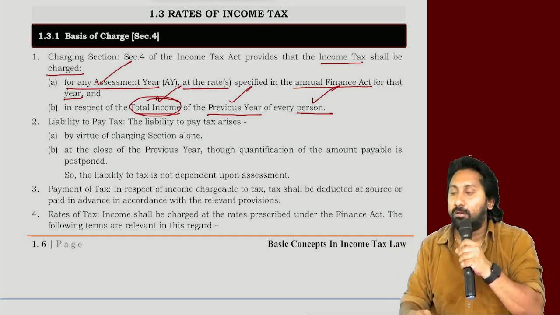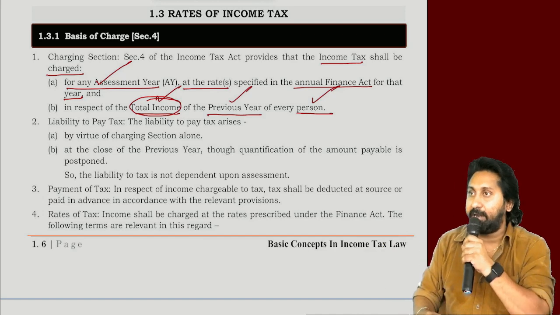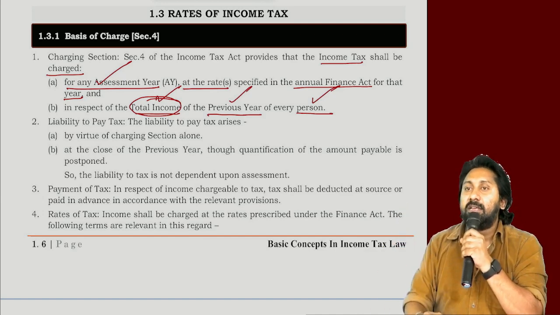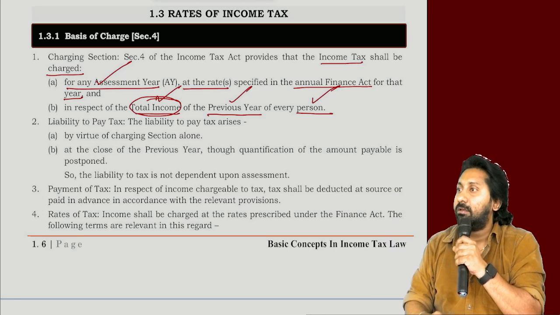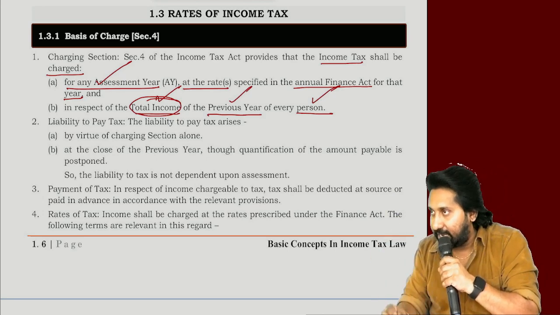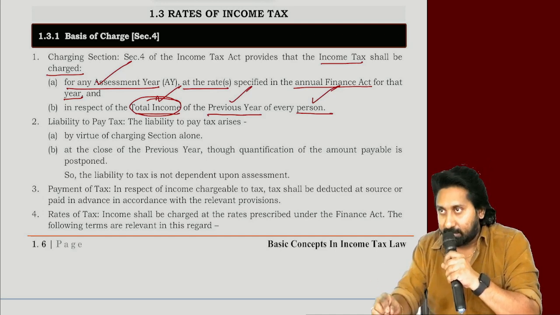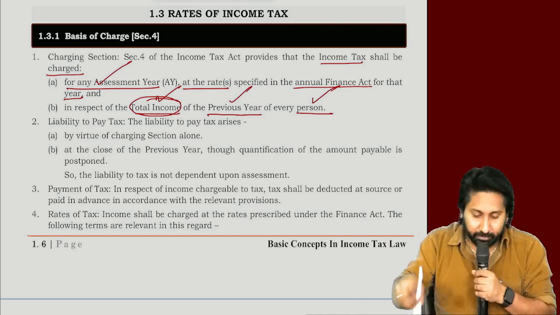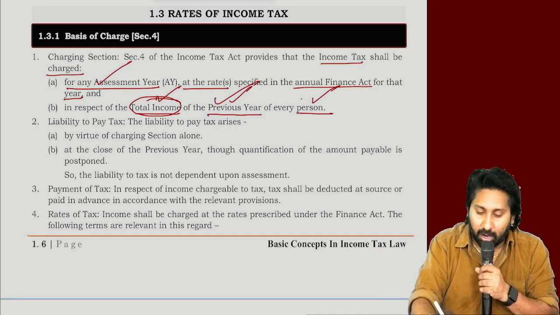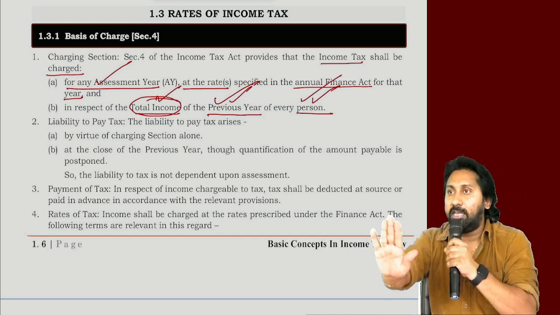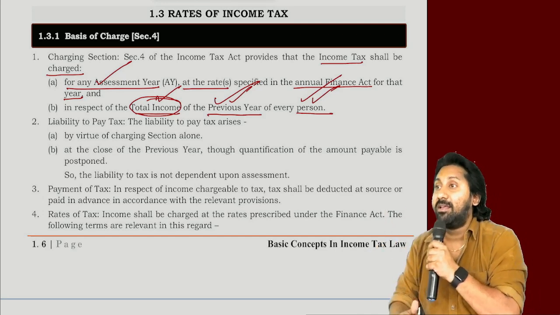Tell me, repeat again. Section 4, charging section. Income tax shall be charged for any assessment year, total income of every person. This is the first part. At what rate?